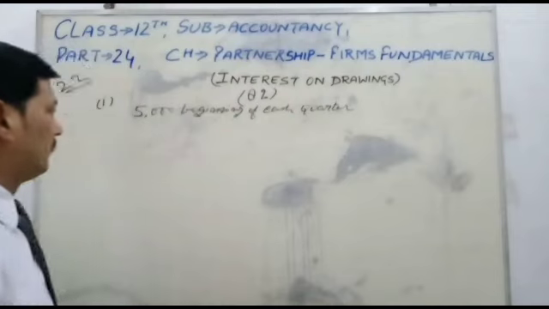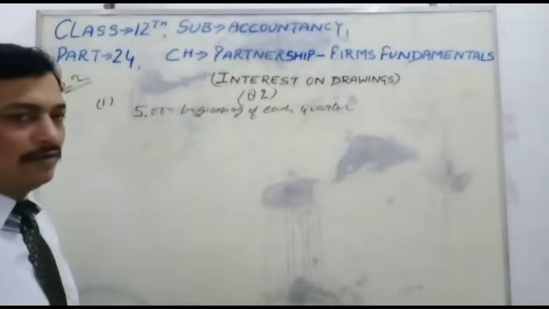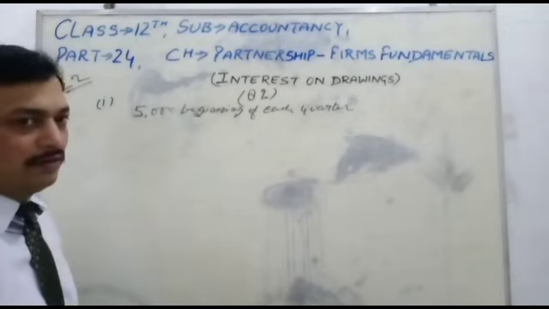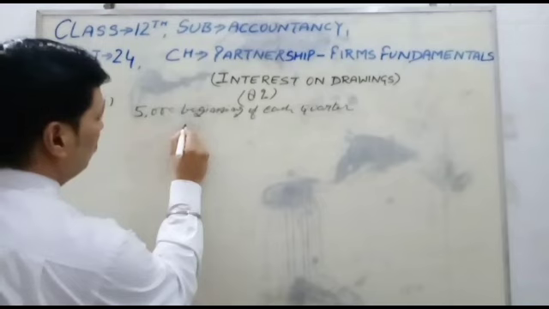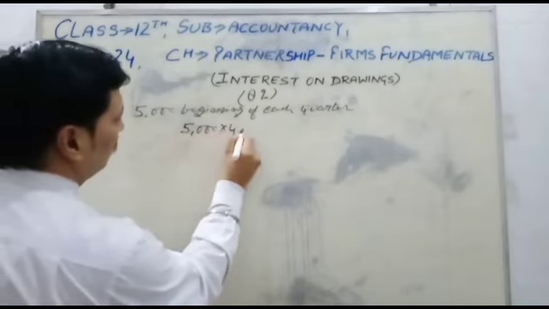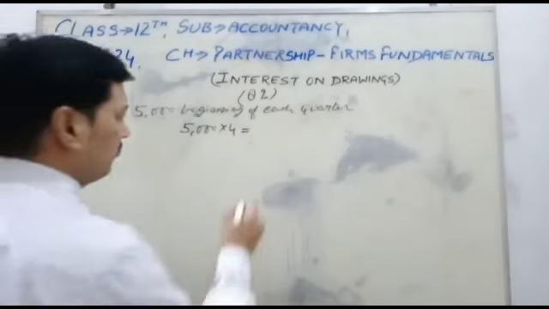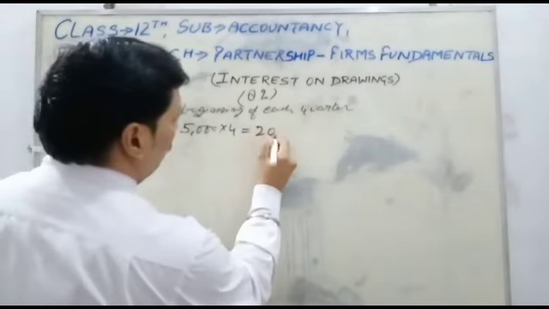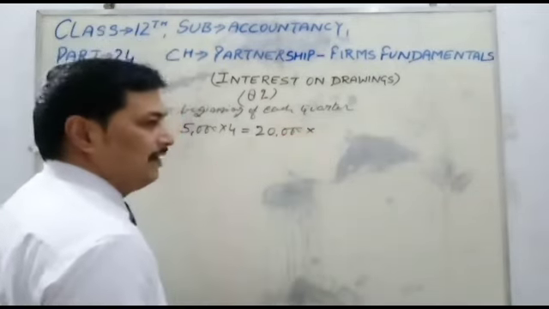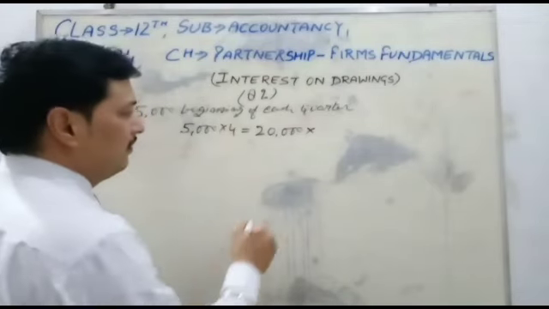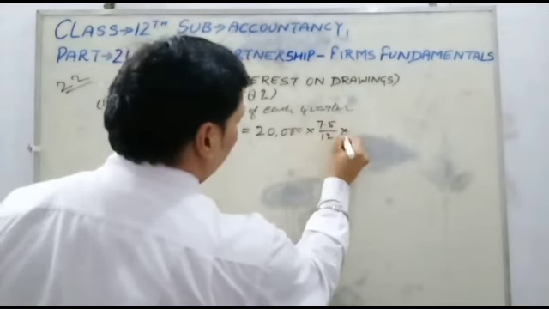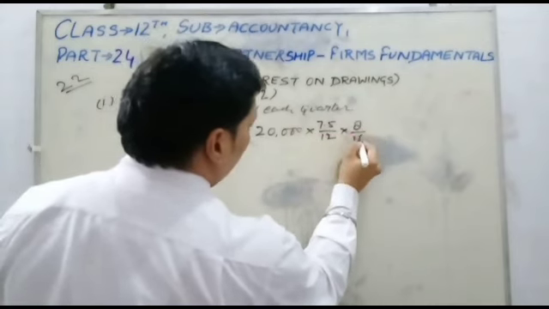First we will convert into the yearly drawing: 5,000 multiplied by 4, because 1 year is equal to 4 quarters. Then the yearly drawing amount is 20,000, and since the drawings are at the beginning, we will charge 7.5 months, and the percentage given in the question is 8%.